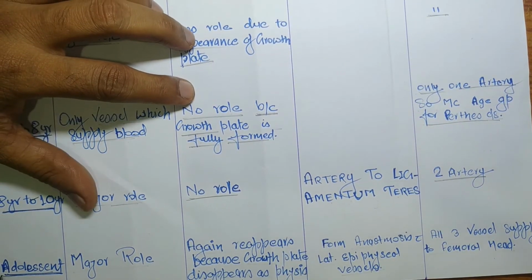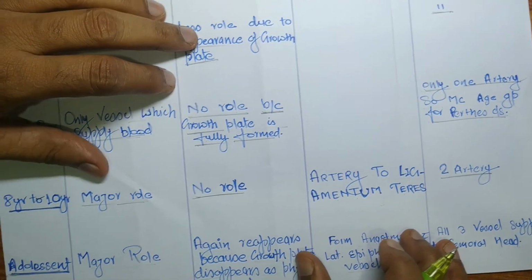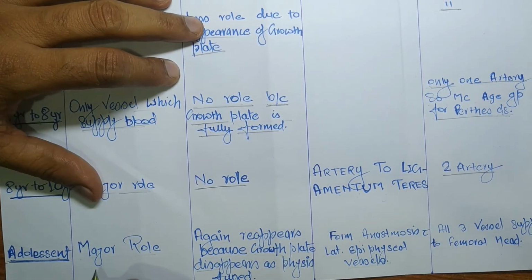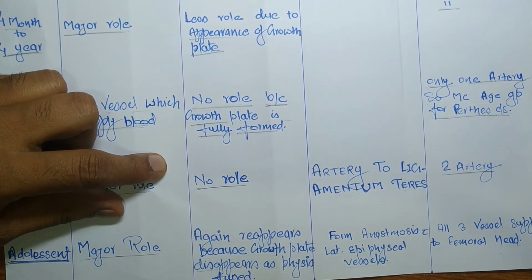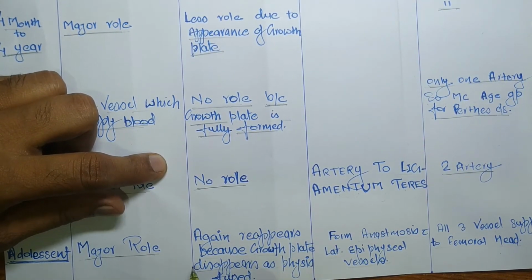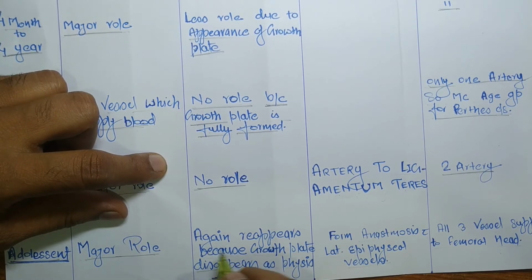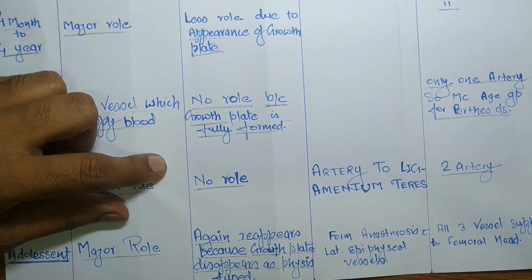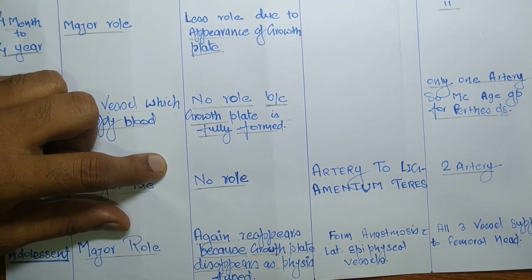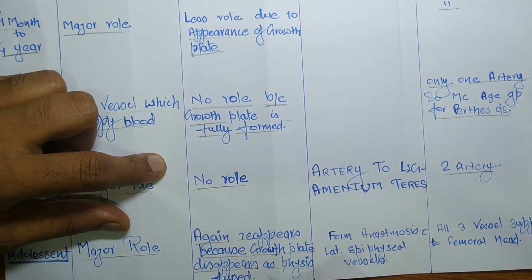In the adolescent age group, the lateral epiphyseal vessel has a major role, and metaphyseal vessels reappear in this age group because the growth plate disappears as the physis fuses, and now there is no obstacle for metaphyseal vessels to supply the femoral head.